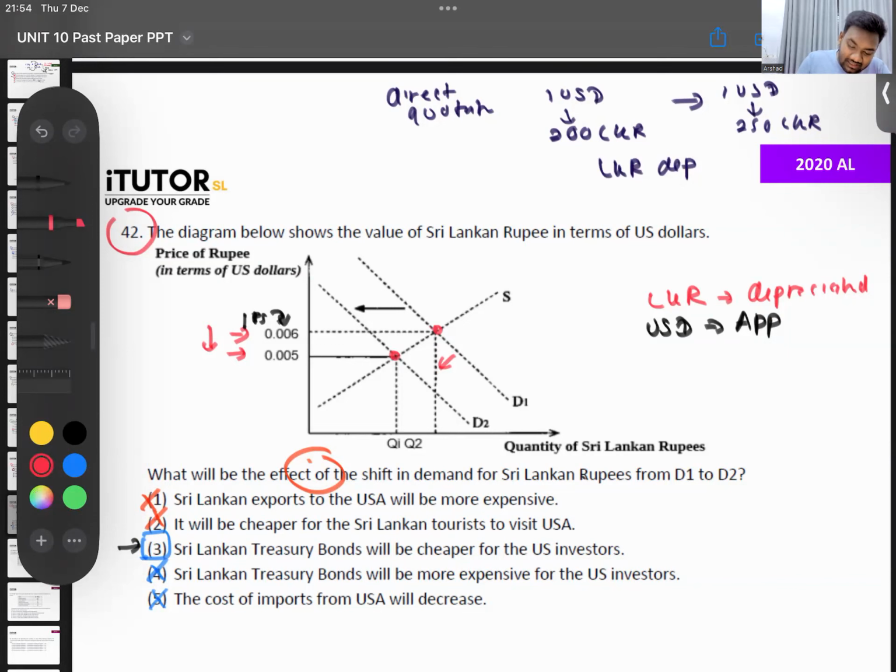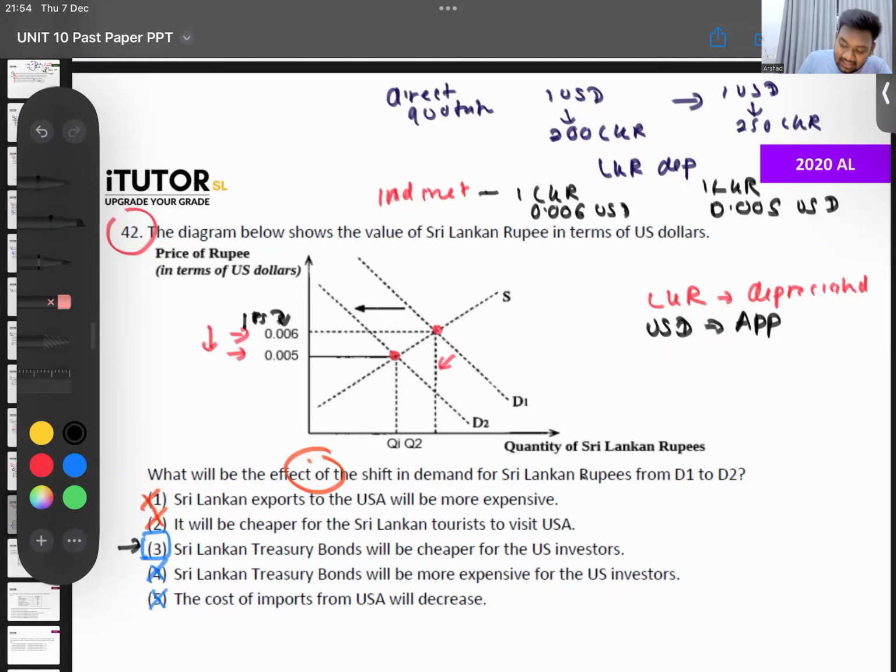Then the same thing in the indirect quotation, you look at it this way. So 1 LKR equals 0.006 US dollars. Now 1 LKR is equal to only 0.005 US dollars. That's an indirect quotation.